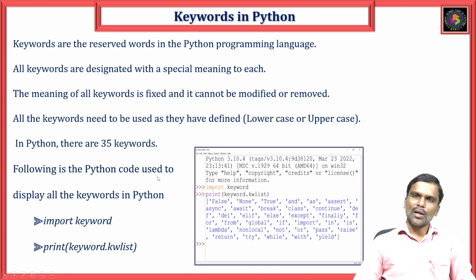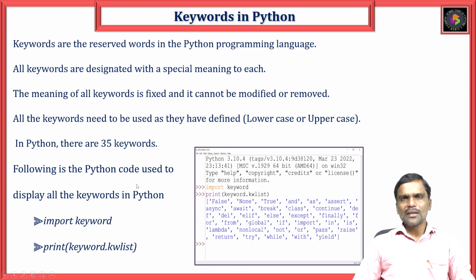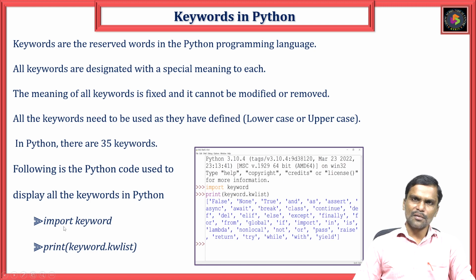So how can we remember all these keywords? In other languages, we must remember all the keywords, but here it is very simple. The following Python code is used to display the keywords in Python. For example, import keyword. Import is a library function, already predefined. Import means take, as we know from the English meaning. Then print keyword.kwlist.